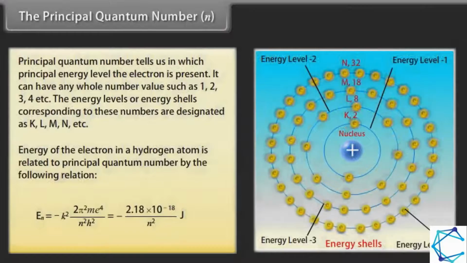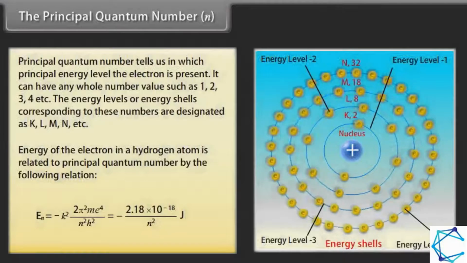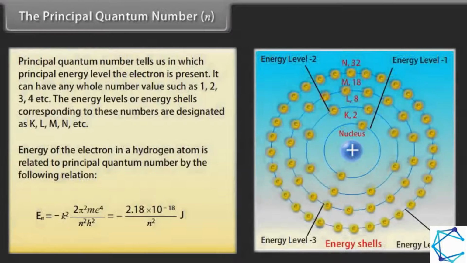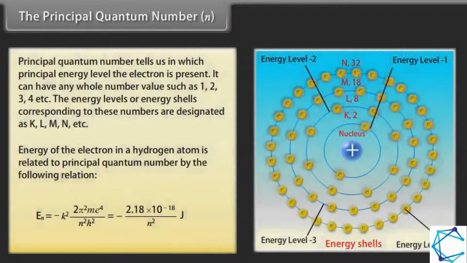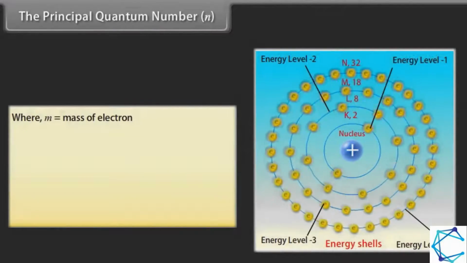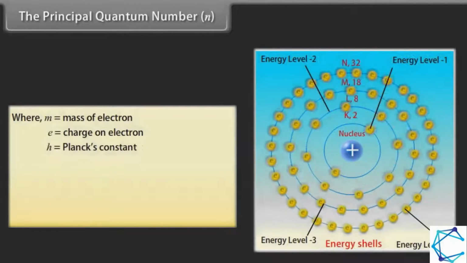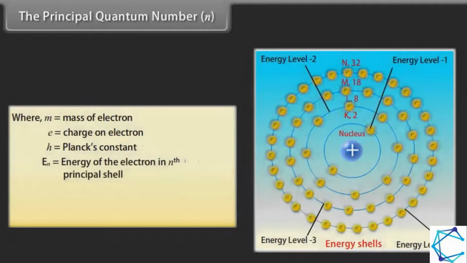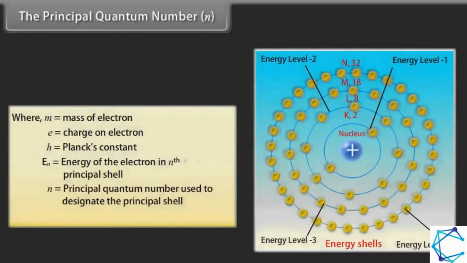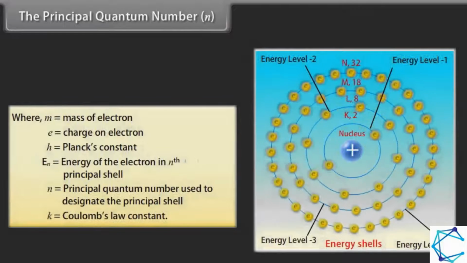En = -k² × 2π² m e⁴ / (n² h²) = -2.18 × 10⁻¹⁸ / n² joule, where m is the mass of the electron, e is the charge on the electron, h is Planck's constant, En is the energy of the electron in the nth principal shell, n is the principal quantum number used to designate the principal shell, and k is Coulomb's law constant.